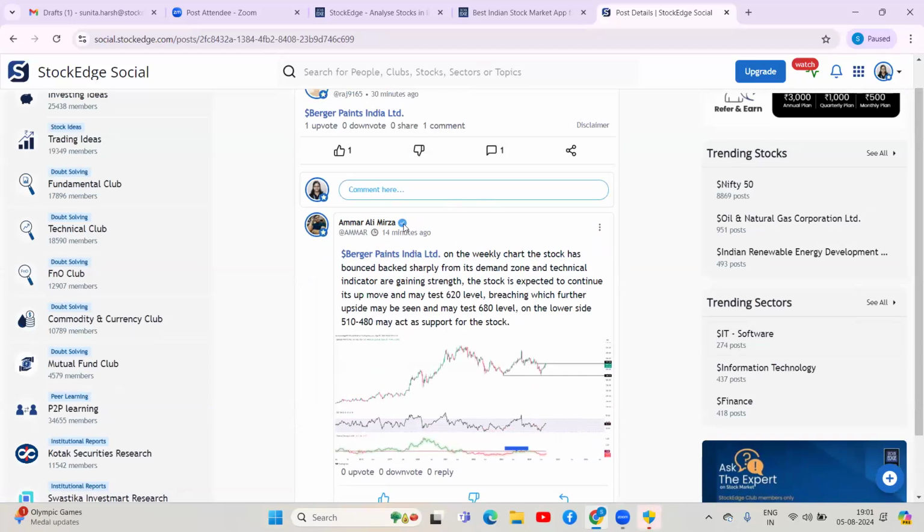As I was talking about ticks, there are two colored ticks on Stockage. One is the green tick, for those who post trading ideas and investing ideas, and the other is the blue tick. Blue tick is somebody who is directly associated with Stockage, right? They are answering all your questions, in technical and in fundamental. Everybody will have a blue tick right beside their name, which means they are the Stockage analysts and they are also qualified research analysts. They have given the RA examination and they are qualified by SEBI to give their views.